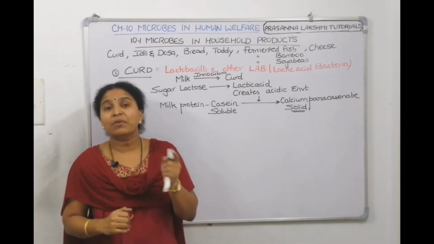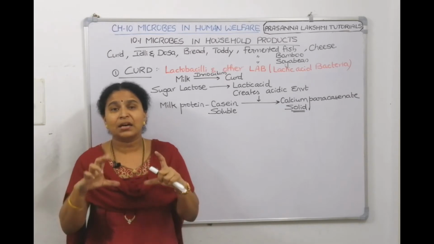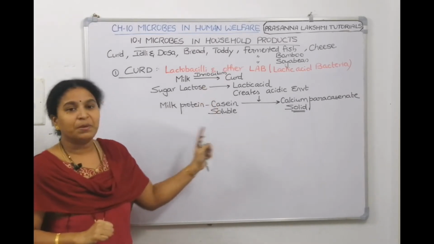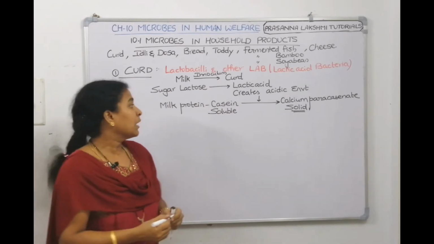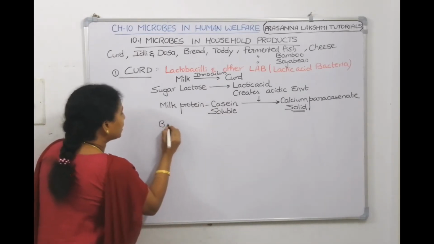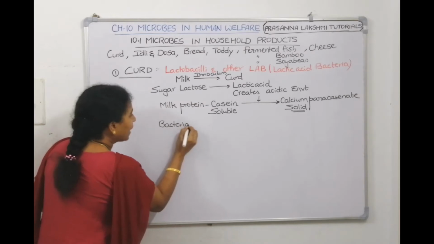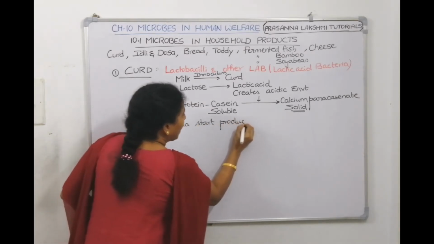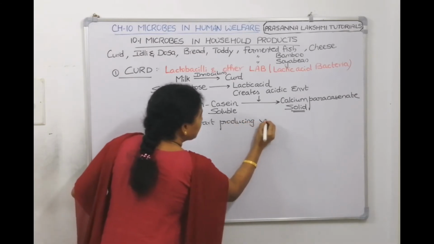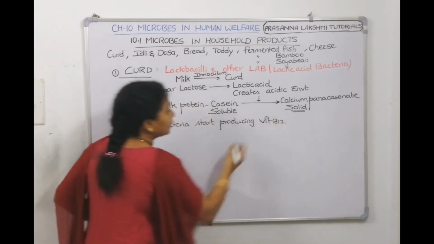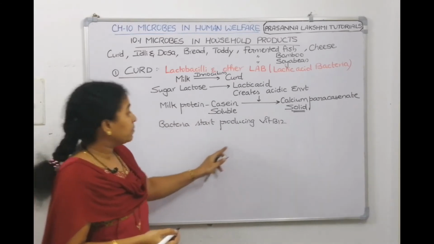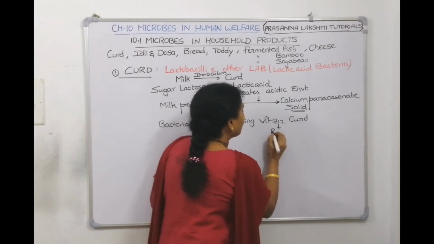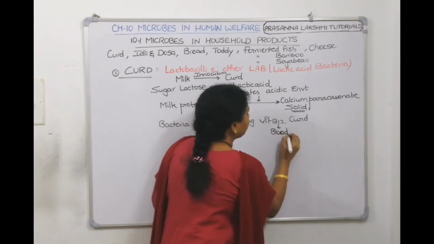Why are you heating the milk? We are heating the milk because bacteria require some optimal temperature to grow, and this is the process behind the conversion of milk to curd. Since the bacteria are growing in curd, they start producing vitamin B12 in the curd. Vitamin B12 is very important for blood formation.